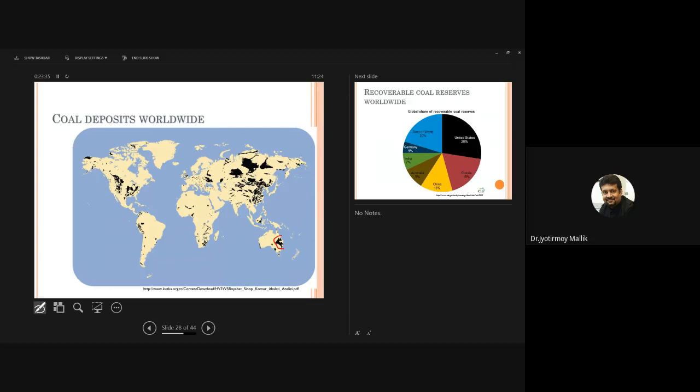In India, this is the Gondwana Basin, and here are the Kutch lignites. There are also some basins here, which are angular to the Gondwana basin. Most of the coal in India comes from the Gondwana basin.